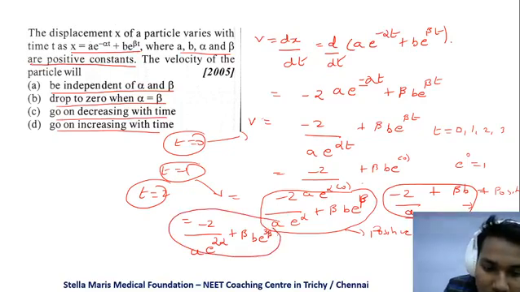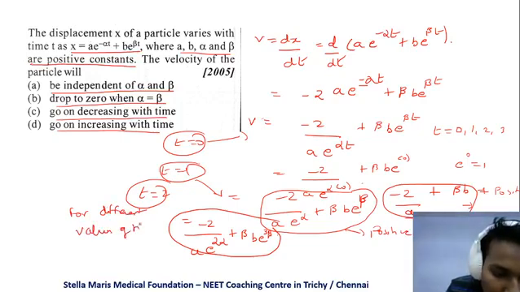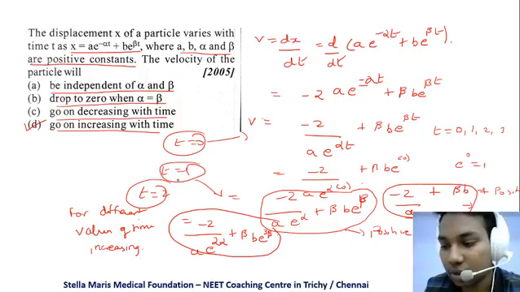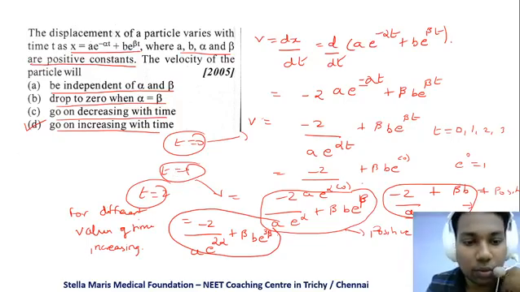So it is increasing positively. So we can say for different values of time it is increasing. So we can say it goes on increasing with time. D option is the right option. Okay, so we'll move on to the next sum.